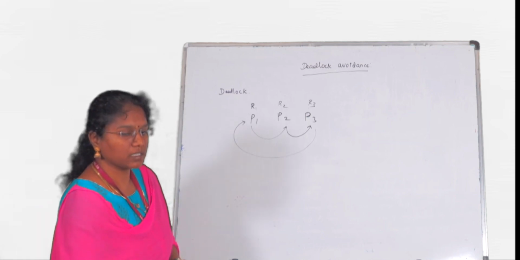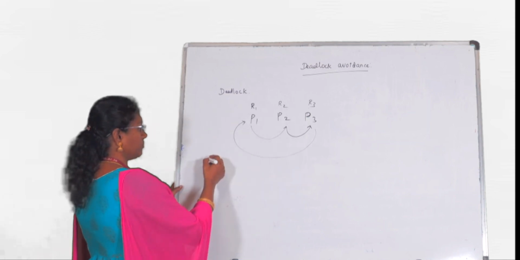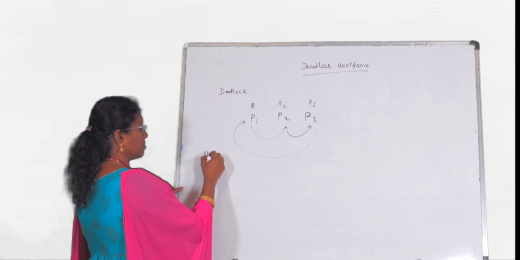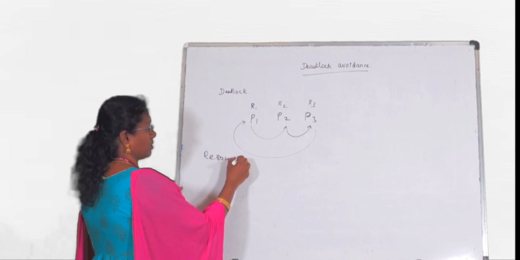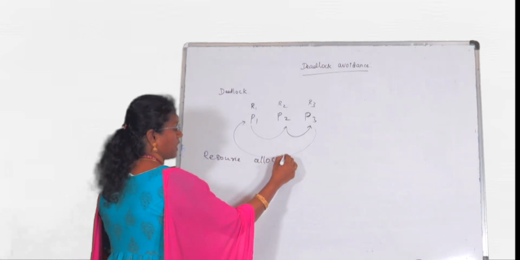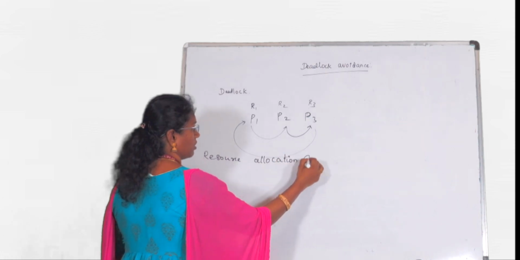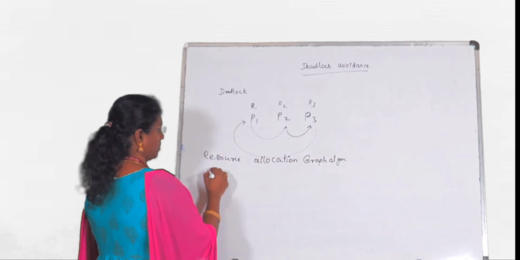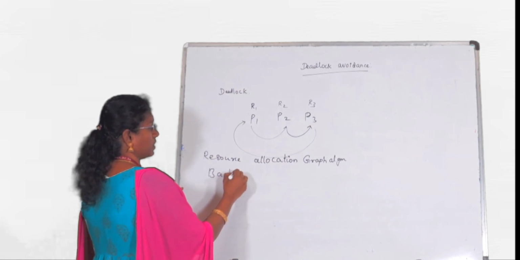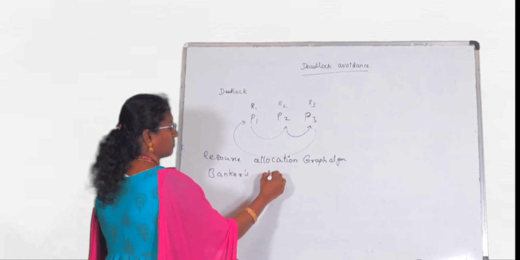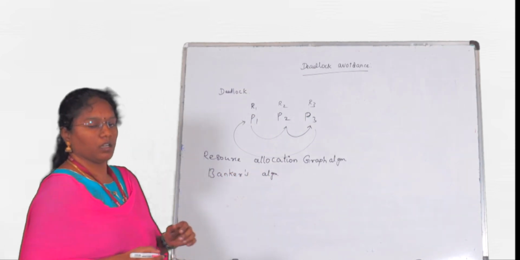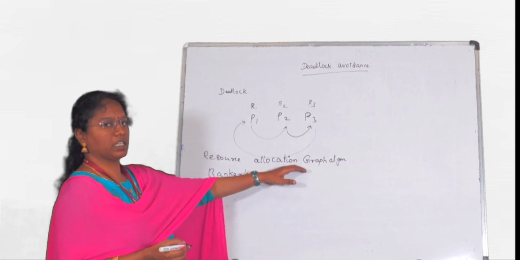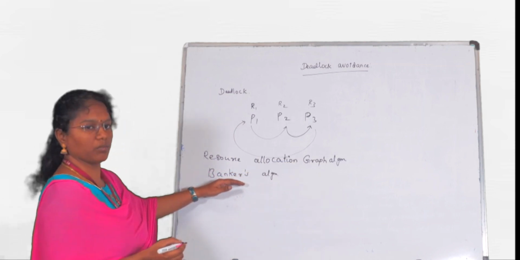For avoidance we have two things: the resource allocation graph algorithm and the Banker's algorithm. When can we go for the resource allocation graph algorithm, and when for the Banker's algorithm?